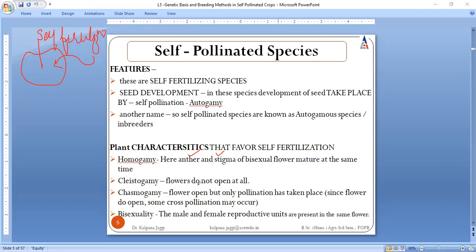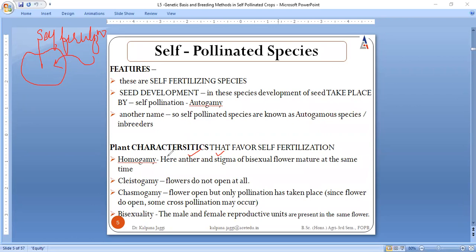Sometimes the flower does open. One criterion we discussed: the flower is not opening. But in another criterion, the flower is opening, but it opens only after self-fertilization has taken place, right? But since the flower is opening, don't forget that there can be certain chances of cross-pollination, right? And since the flower is bisexual and has both reproductive organs within the flower, this is also one of the reasons why self-pollination takes place within the flower.